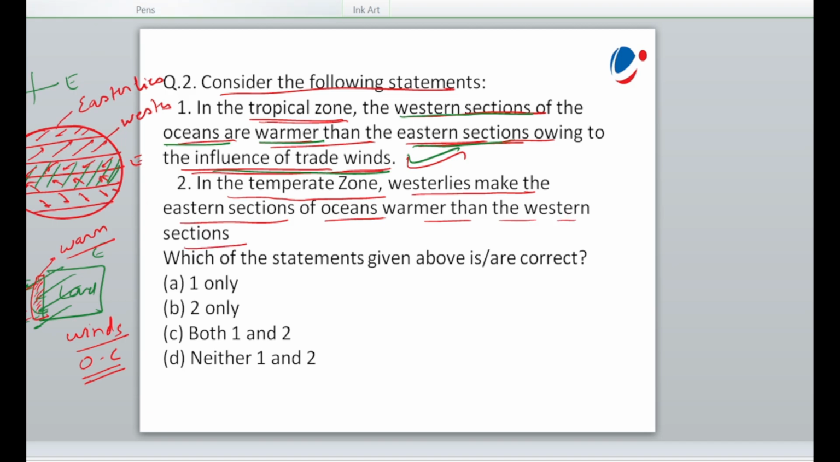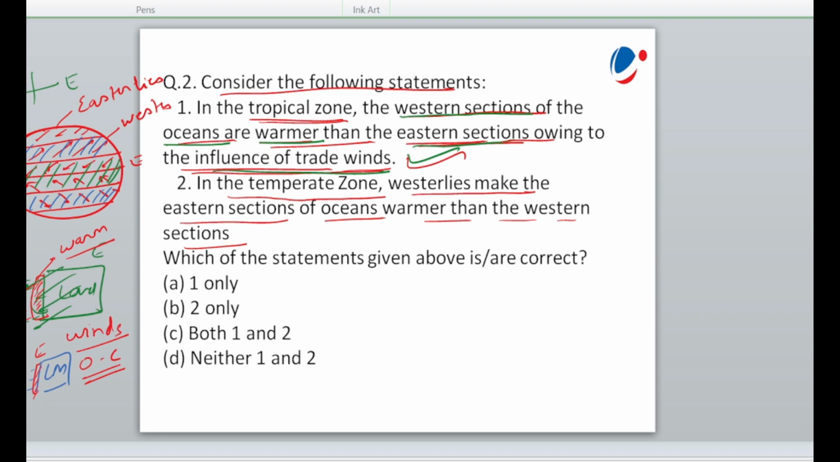Which is our temperate zone? This is the temperate zone. The one I am highlighting with the blue. This is temperate zone. Again, the same thing. If I have this landmass here and landmass here and in between ocean. So westerlies are blowing in this direction, and when the westerlies are blowing in this direction, this is the western margin of ocean and this is the eastern margin of ocean.